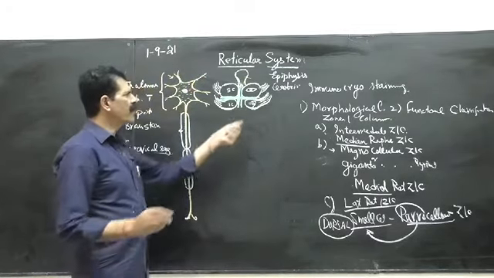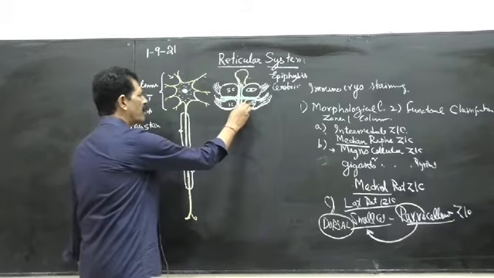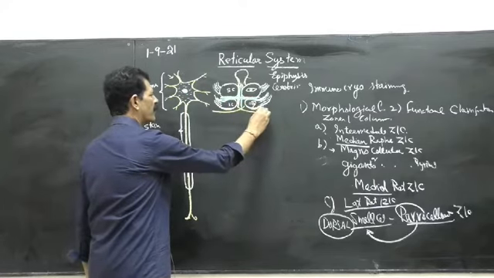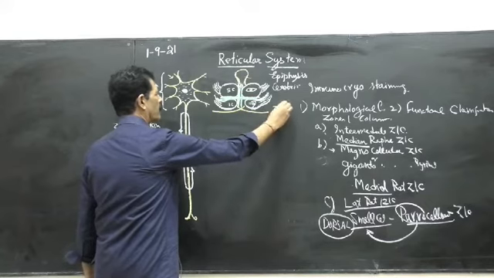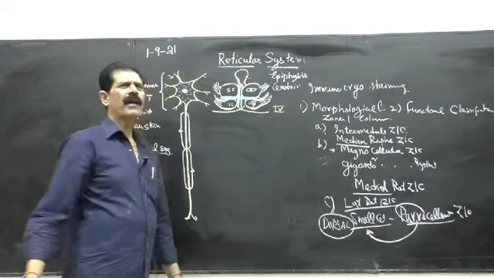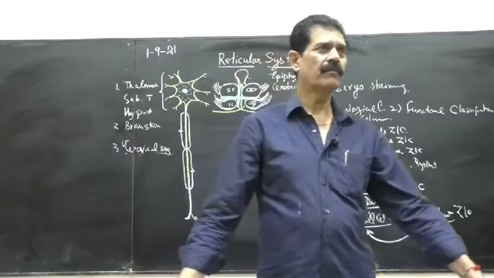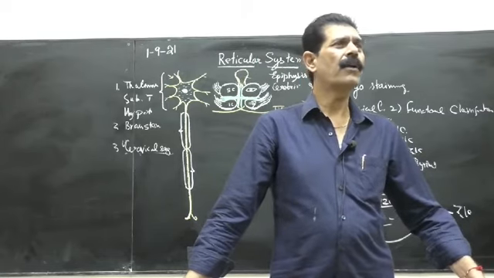Then just below the inferior colliculus is the fourth nerve, which is a special nerve. You have to make it like this, crossing. Fourth nerve. The fourth nerve has three specialties. Number one, it is the thinnest cranial nerve, the trochlear. Number two, it has crossed fibers.